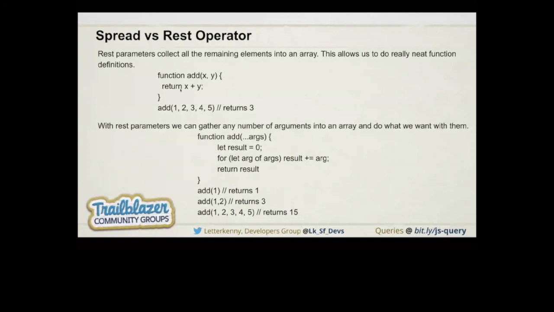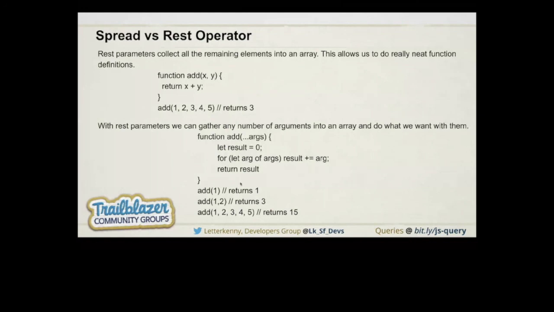In this example, we are creating a variable that holds the result, and for it we are traversing a for loop and adding all the arguments into this result, and it returns the result. So we don't need to take care of how many arguments, or sorry, parameters, we are getting in this add method. That's how it works.